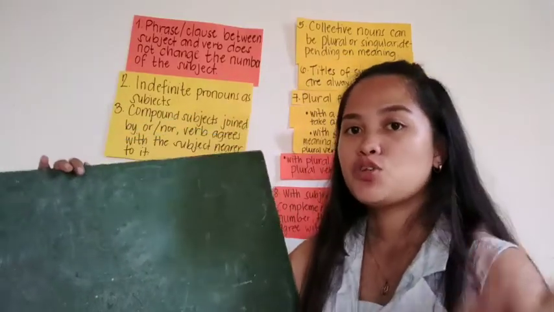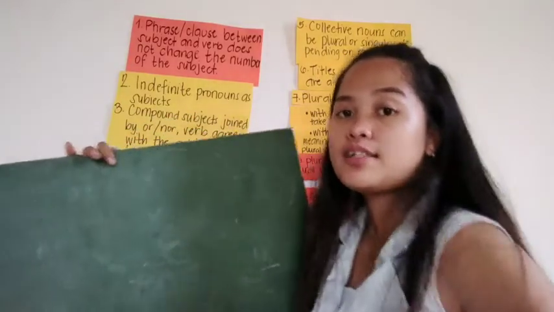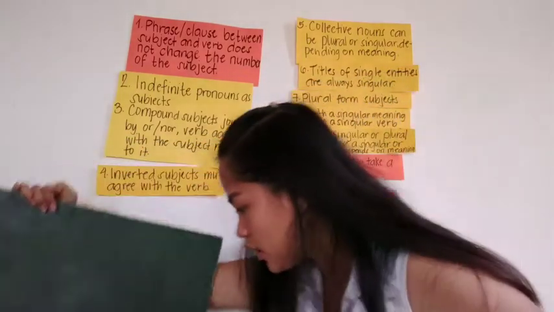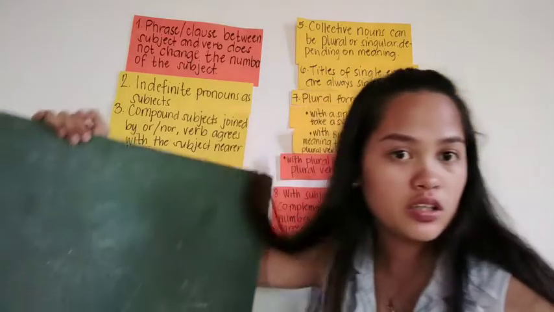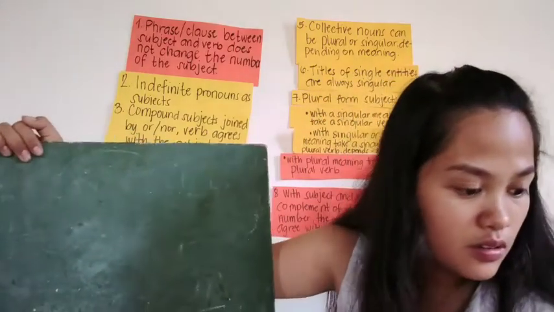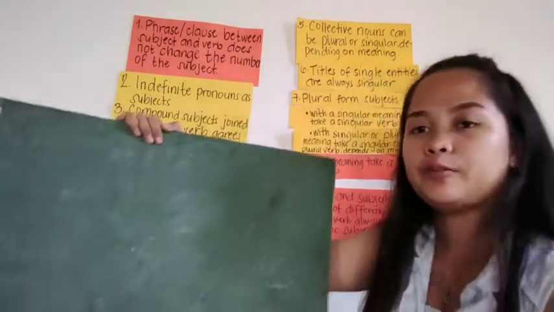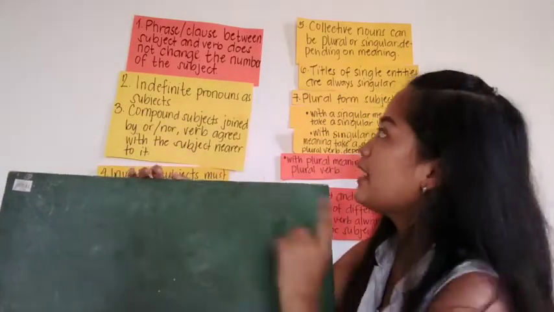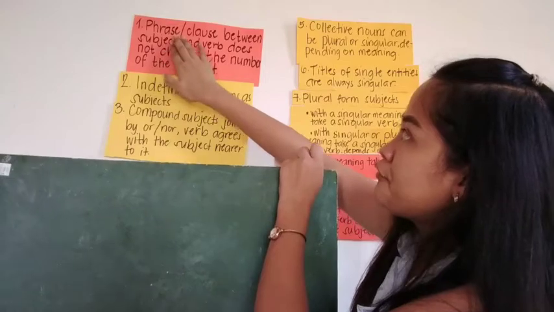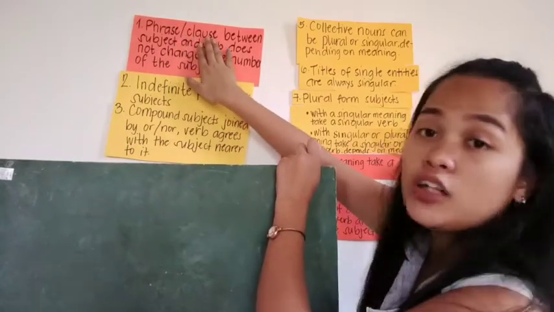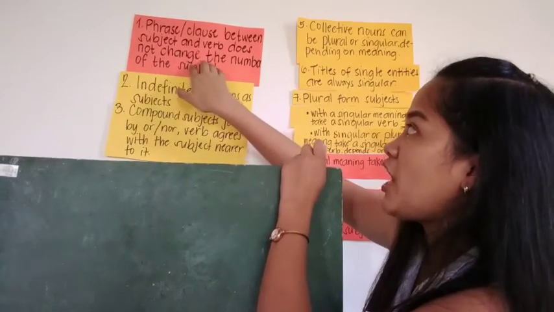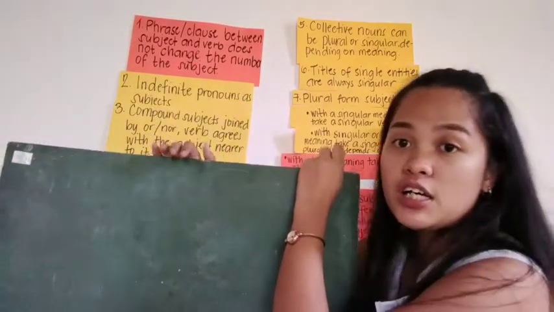So now let's proceed to the rules of subject-verb agreement. I lost my chalk. Where's the chalk? Here. Okay. The first rule in subject-verb agreement, number one: a phrase or clause between the subject and verb does not change the number of the subject.